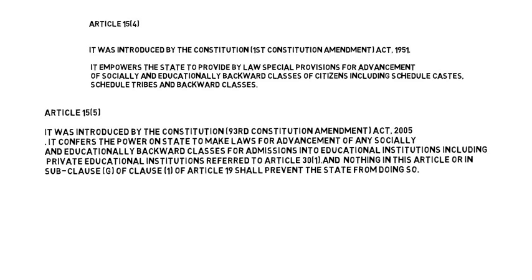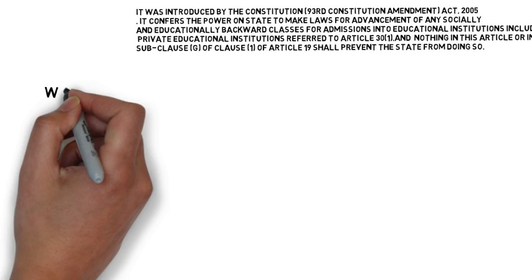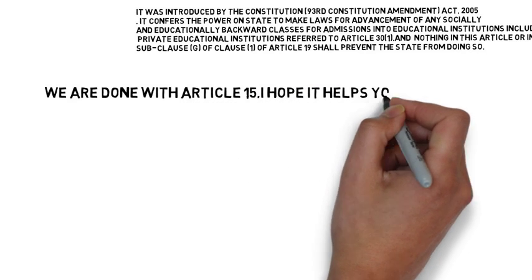Negative rights in the sense that the state shall not discriminate against any citizen on any grounds such as race, religion, caste, birth, etc. But at the same time, it confers positive rights to citizens also, because it has provided the state the power to make special provisions for vulnerable sections, for women and children, for educationally and socially backward sections of our society, and through these powers, the state can initiate affirmative action. So we are done with Article 15.